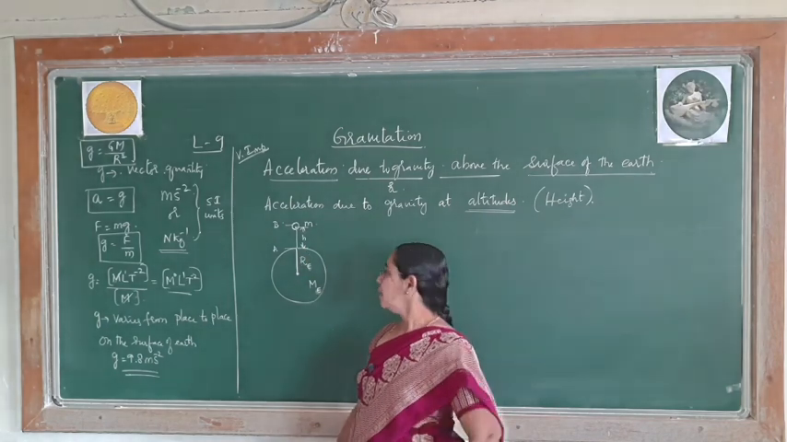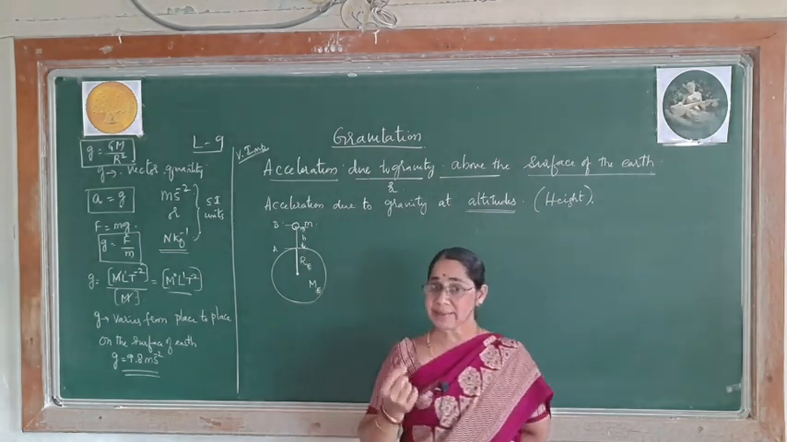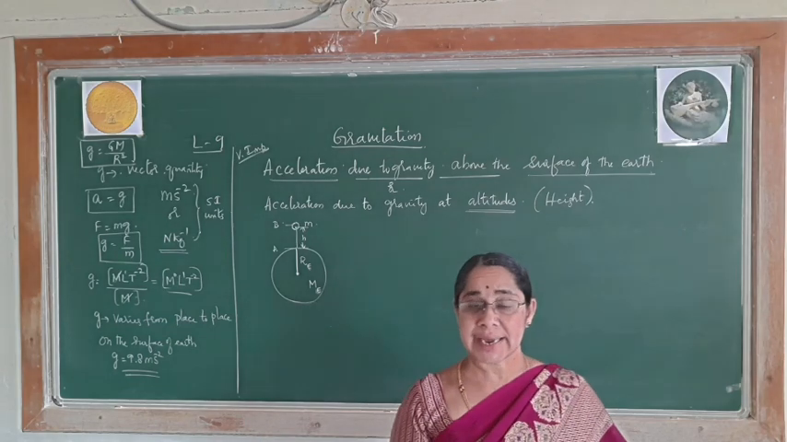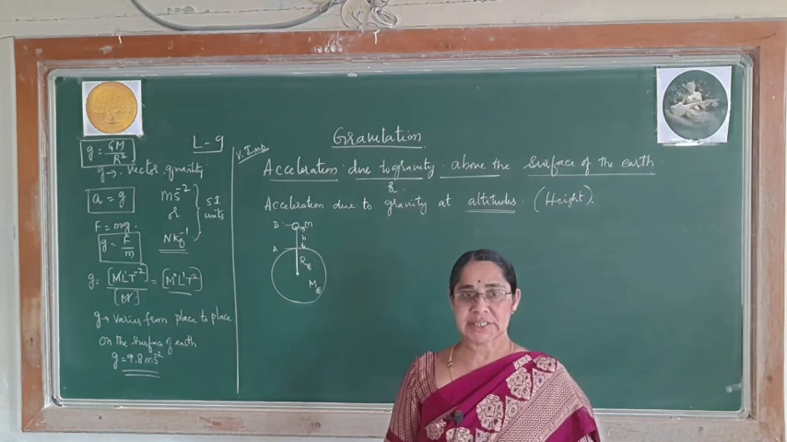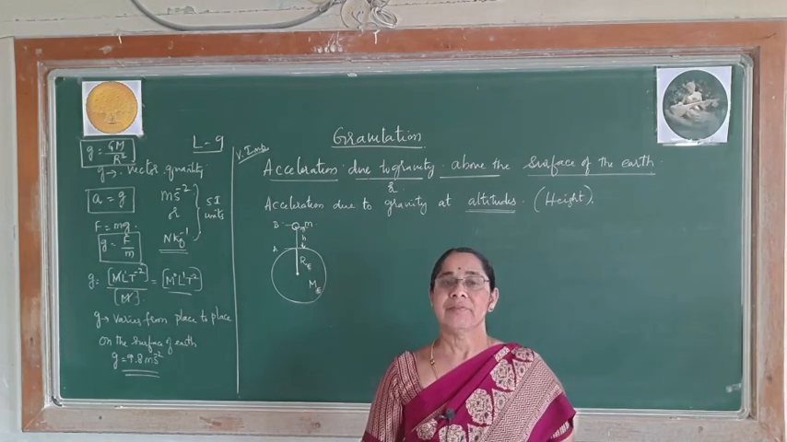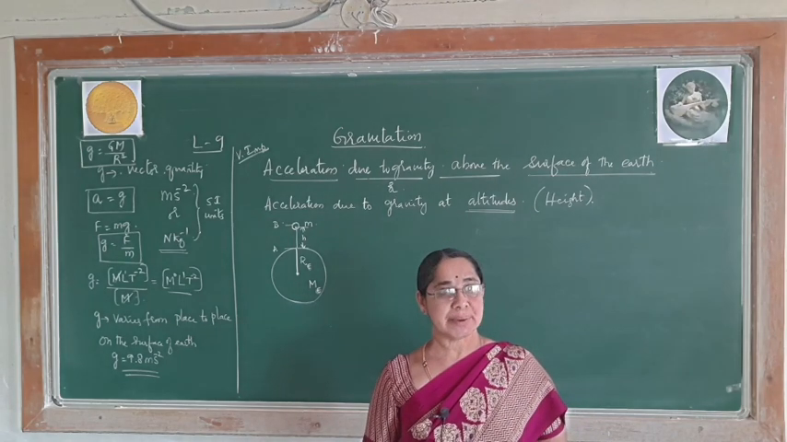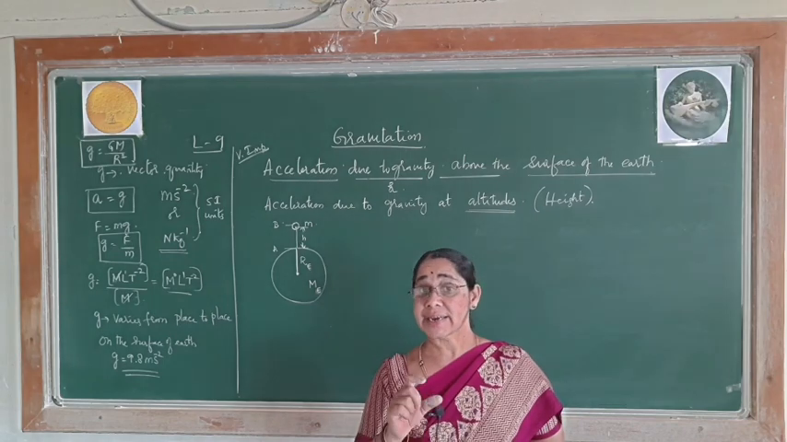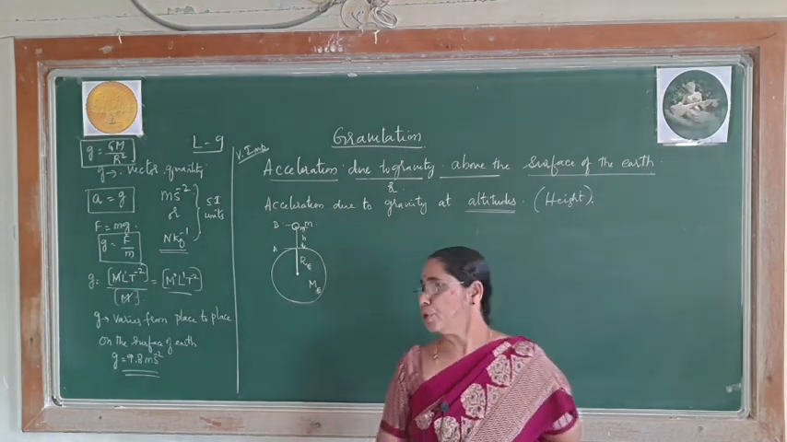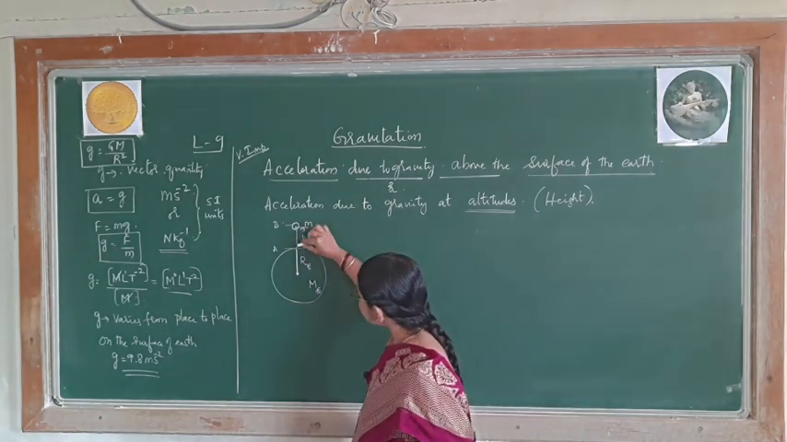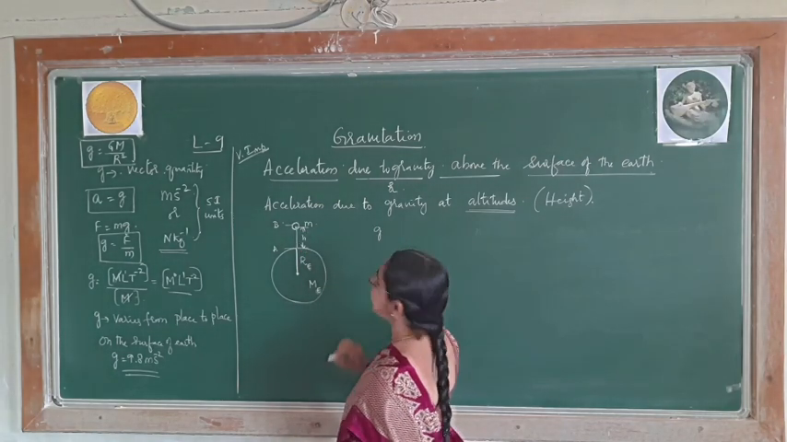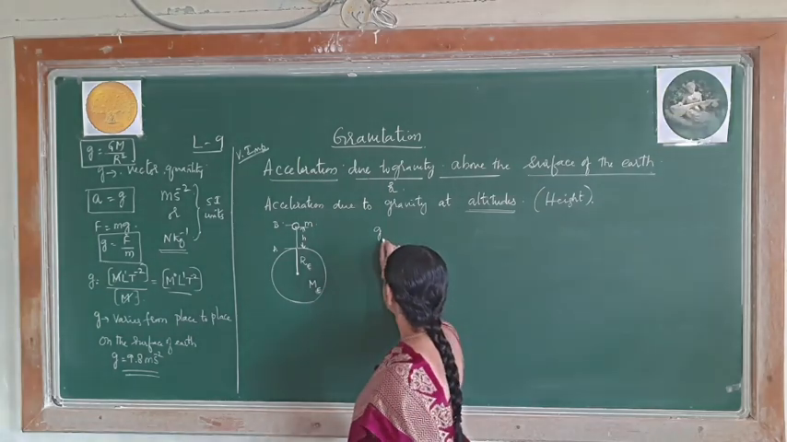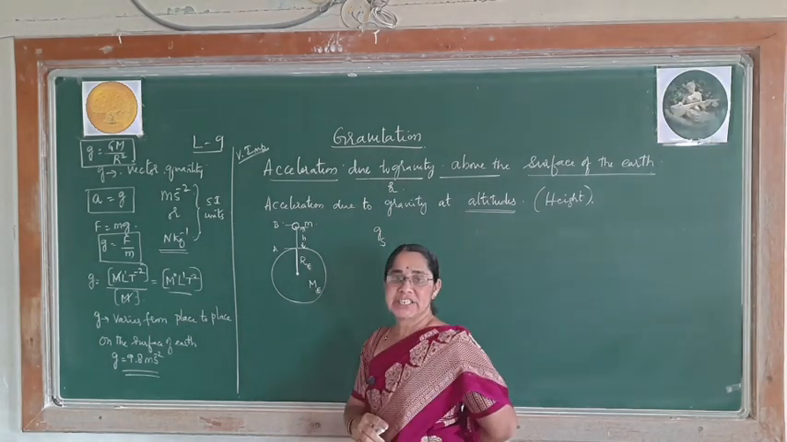Is it clear? So what will be the acceleration exactly on the surface of the earth? According to what we have learnt in the previous class, small g is equal to GM by R square, that is exactly on the surface of the earth. So if this object is exactly here, exactly on the surface of the earth, at that time the acceleration is represented by gs.